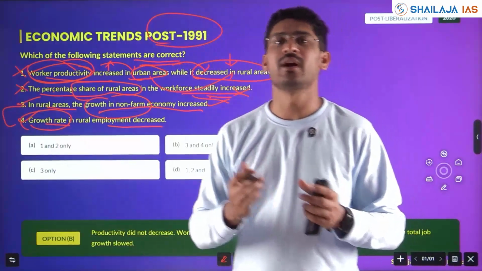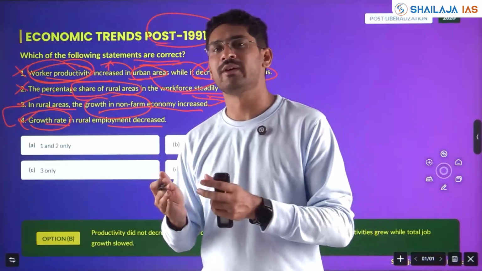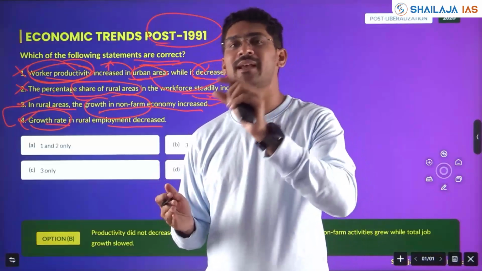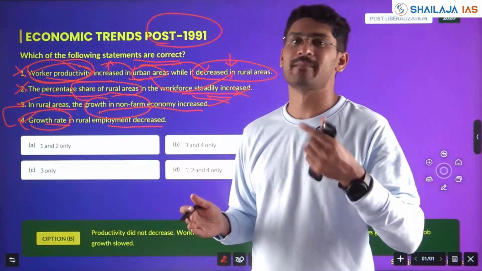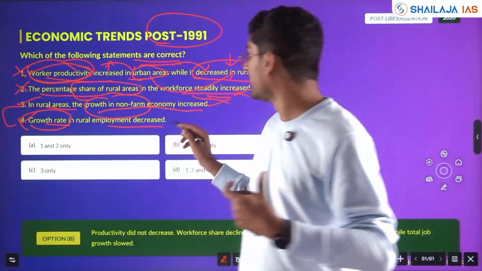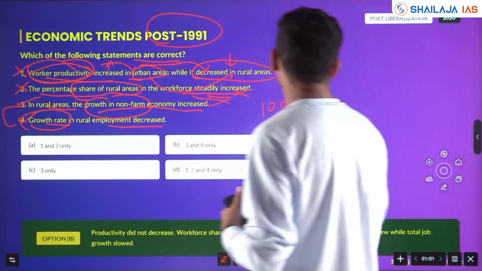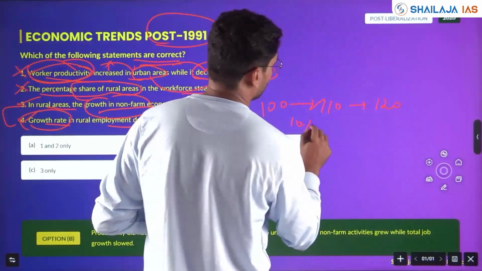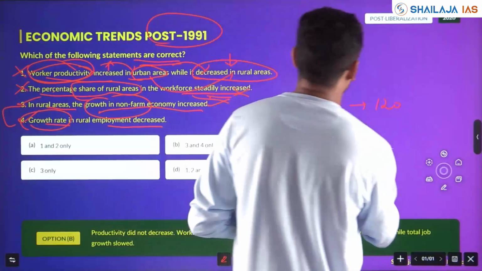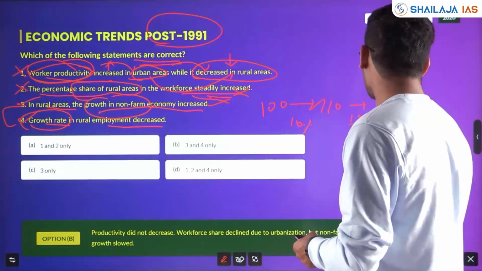If it is 100 to 110 employed, and 110 to 120 also, growth will be the same in number, but growth rate will be reduced. For example, 100 people are there, 10 added, 110, then 120, this is 10% growth initially. The next will be less than 10% growth because it is 120 minus 110 by 110.